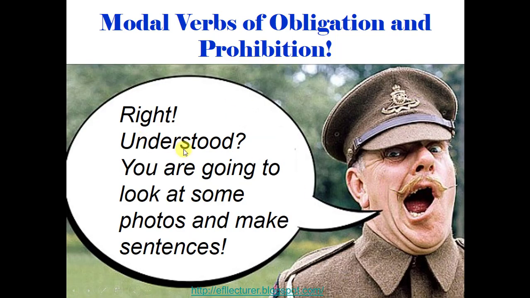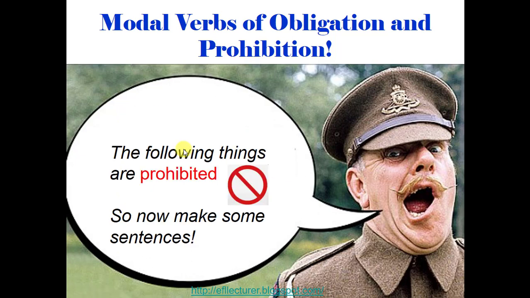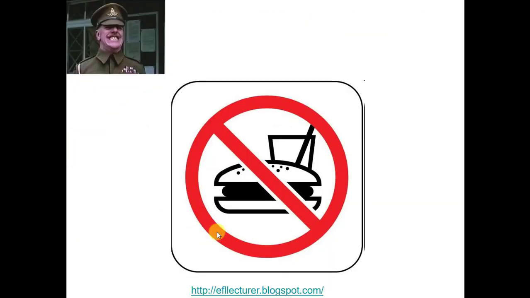Okay, understood? So let's make some examples to understand it better. Now here we're going to make things prohibited. So we're going to make sentences of prohibition.